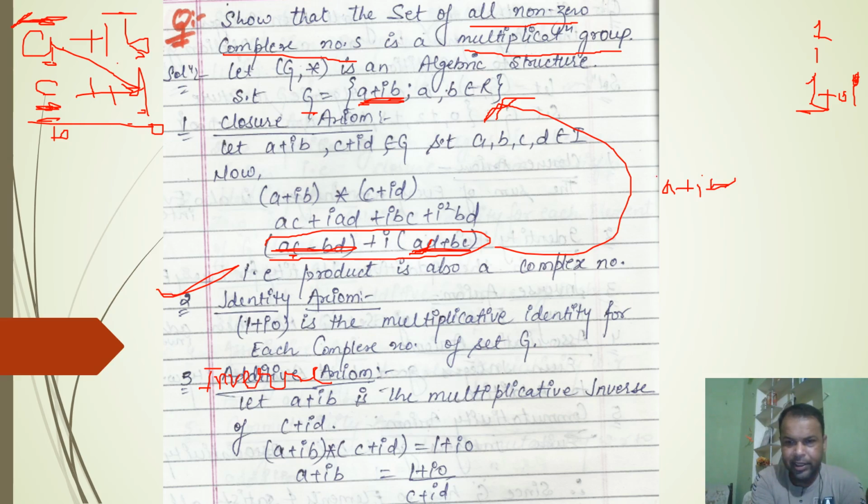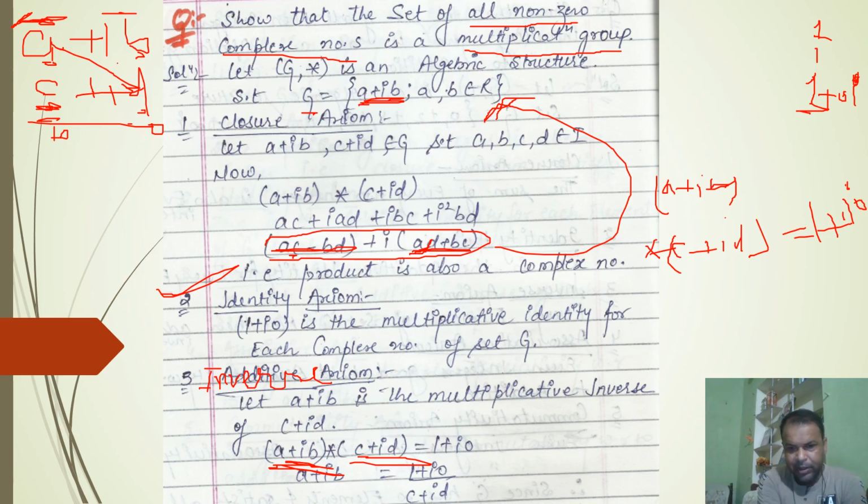If its inverse exists, let us suppose c plus id is its inverse, then the product of a plus ib with c plus id will give 1, which you can write as 1 plus i0. Here we can neglect the imaginary part. So a plus ib will be equal to 1 upon c plus id.